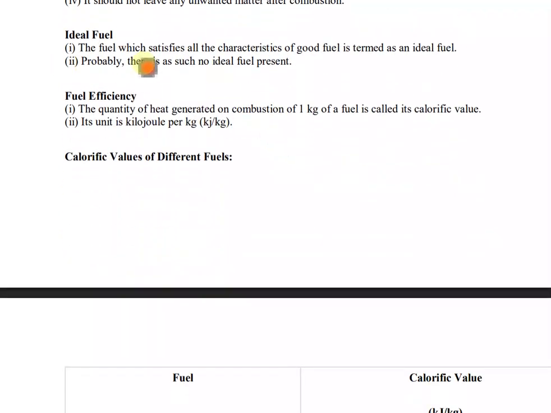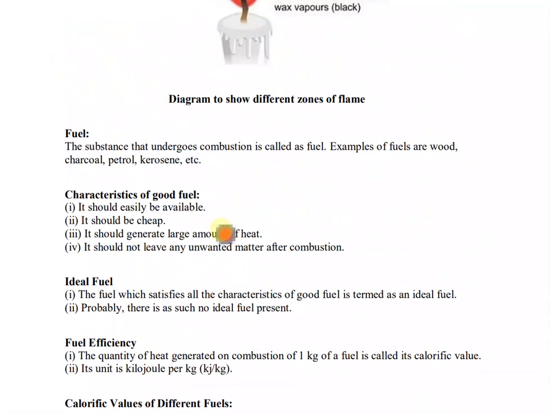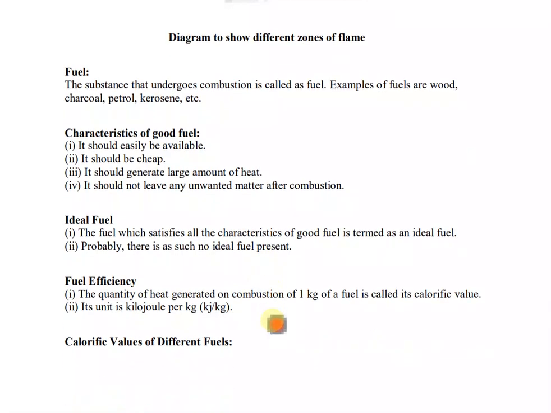Now ideal fuel, and a good fuel and ideal fuel are the same. The fuel which satisfies all the characteristics of a good fuel is termed as an ideal fuel. So ideal fuel and good fuel are the same. Okay. Probably there is no such ideal fuel present. Till now there is no such ideal fuel present, but in future scientists may find an ideal fuel.